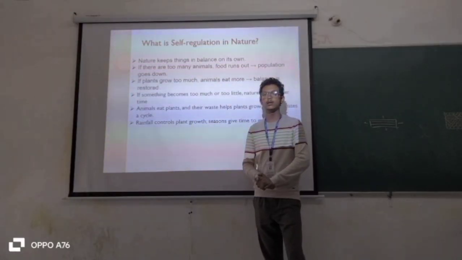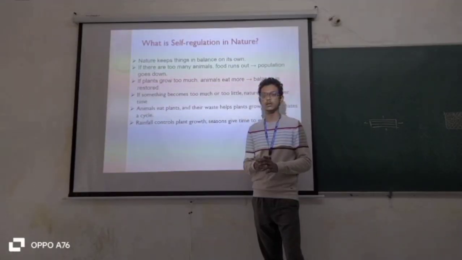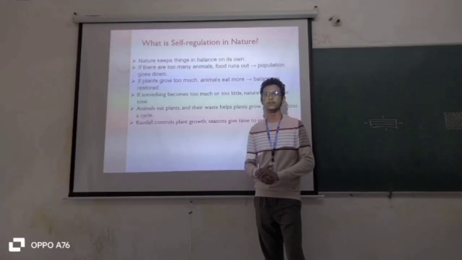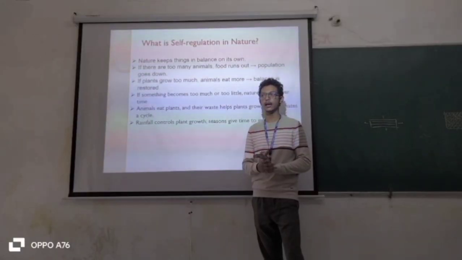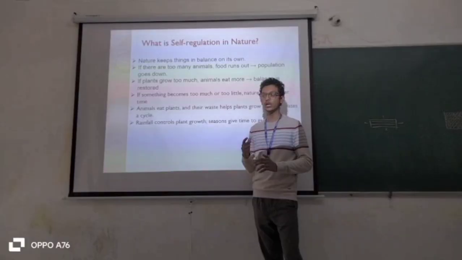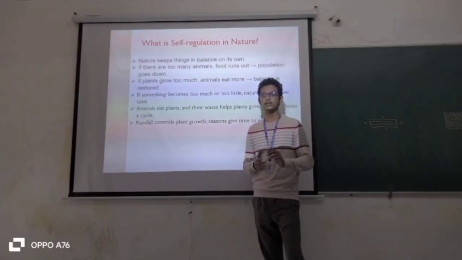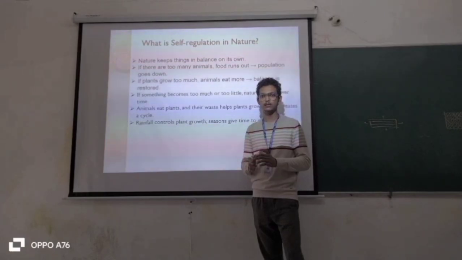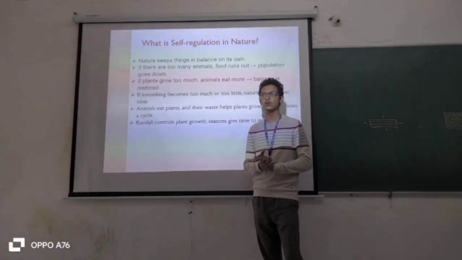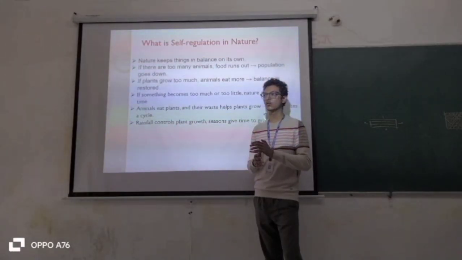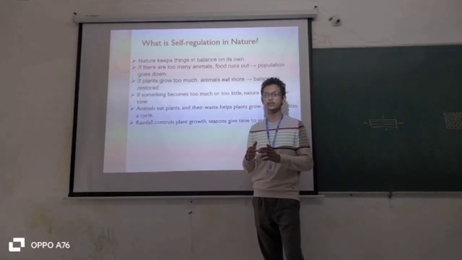If something becomes too much or too little, nature balances itself. Animals eat plants and their waste helps plants grow quickly, and this creates a cycle. Rainfall controls plant growth. Seasons give time to grow and rest. Rainfall controls the plants' behavior.